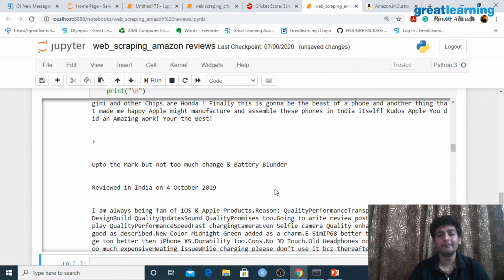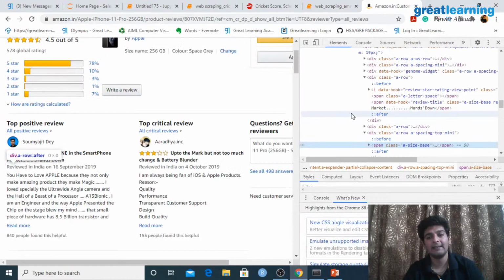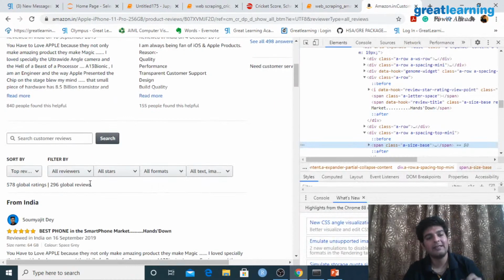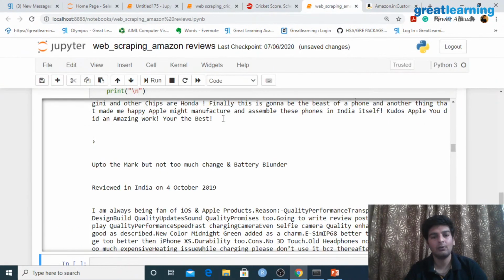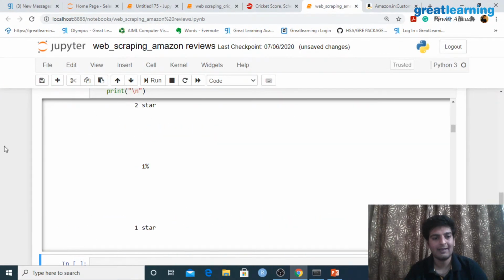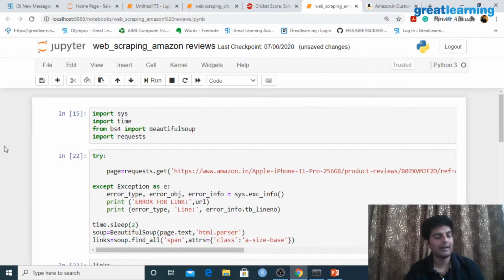So you see, this is how we have basically inspected this. You can go through each of these individual elements, look at the tags, put in those tags over here, and you will be able to extract important information from the websites. Waves Reborn is saying web scraping never works on Amazon. Well, we've just done this right now. So we have extracted the reviews.